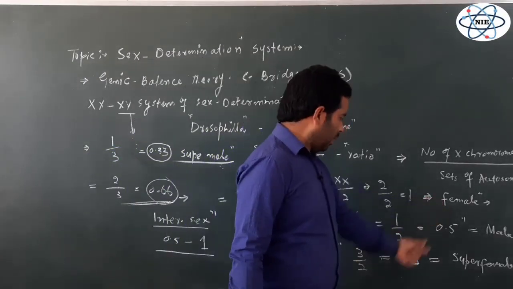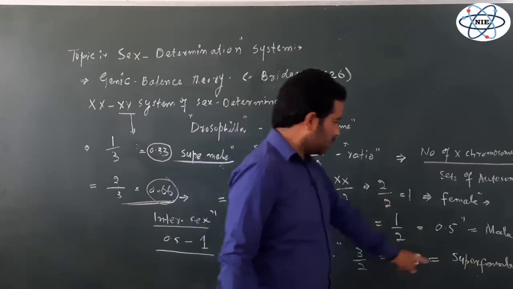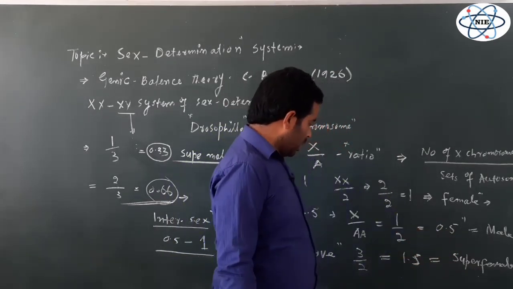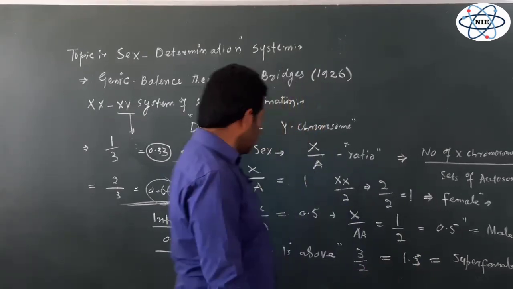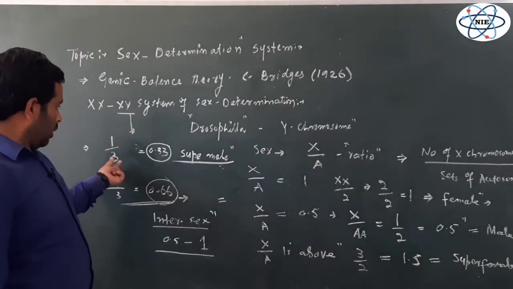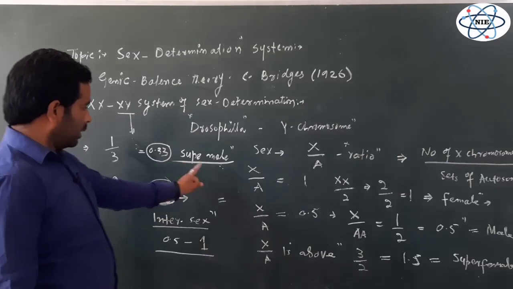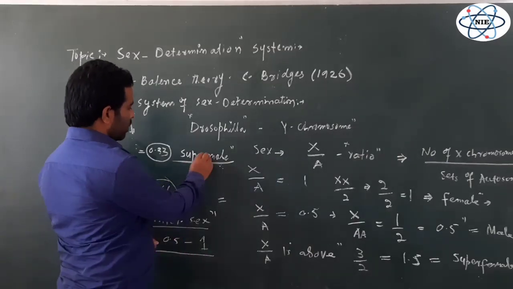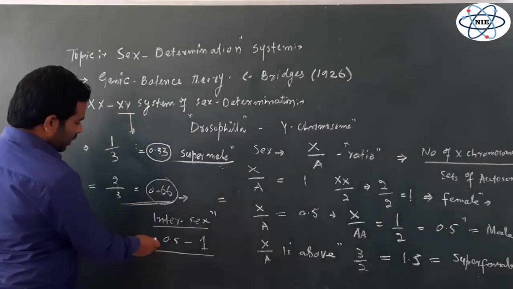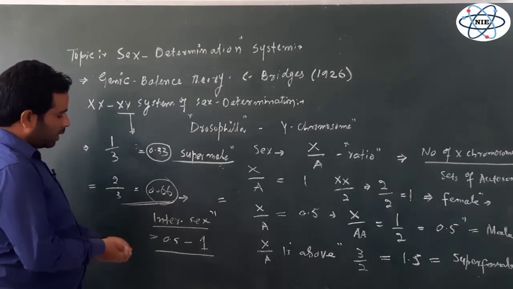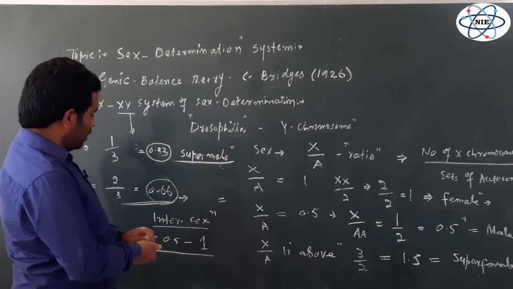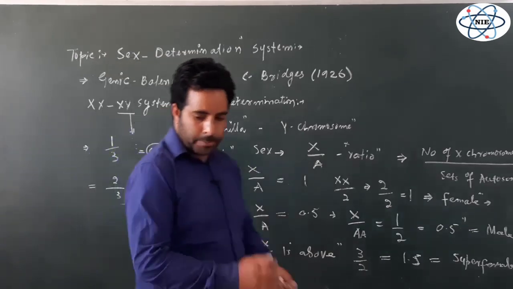It may be female when the ratio is 1, male when the ratio is 0.5, and super female when the ratio is above 1, that is 1.5. If the ratio is 0.3, for example, the individual is super male, and if the ratio lies between 0.5 to 1, then it is intersex, right?